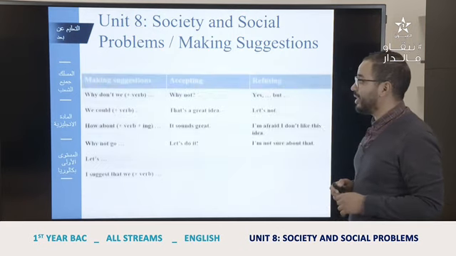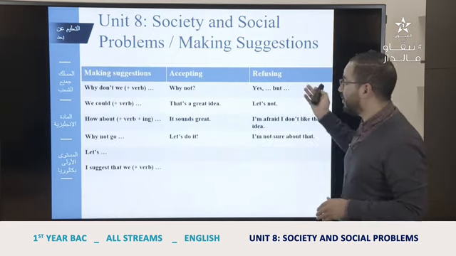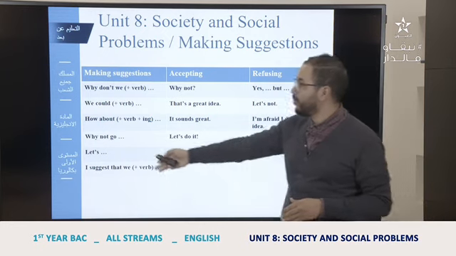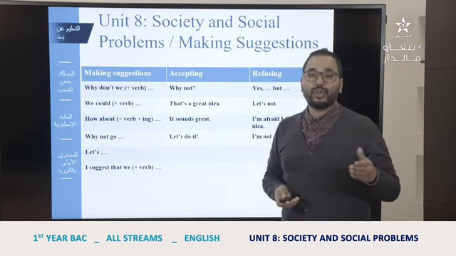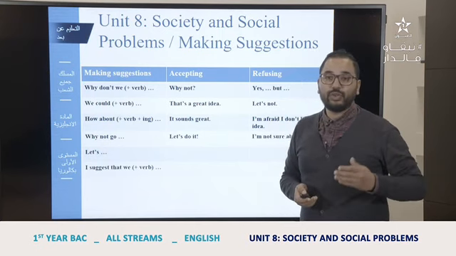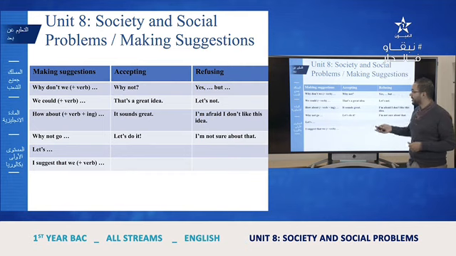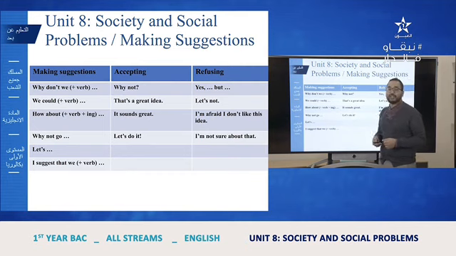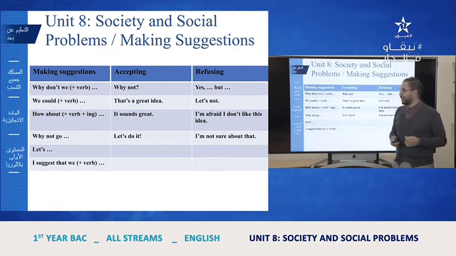Here we have a table with making suggestions, accepting and refusing. So to make a suggestion, we can use why don't we plus a verb. For example, why don't we go? Why don't we play? Why don't we watch? Or we could plus verb. We could go to the cinema. We could watch a movie. Or how about, but this time it's plus verb plus ing. For example, you can say, how about playing? Or how about going? Or how about watching?